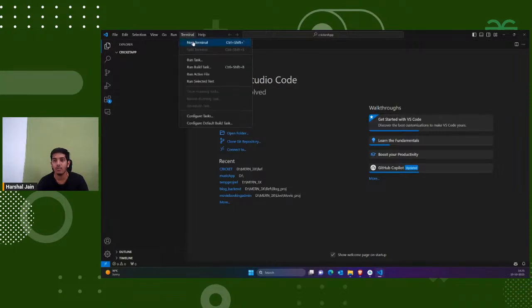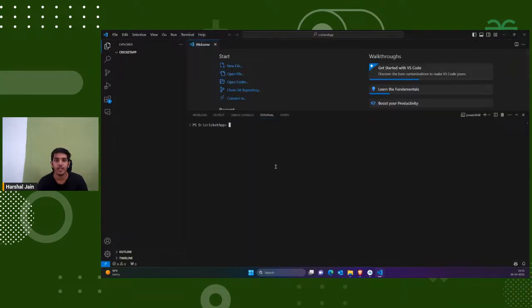Now guys, one more thing, you have to first of all check the version of Node.js. For checking the version of Node.js, we have a command, I think it's node dash v. Yes, you can see I got the version of Node.js. You have to check for this. This version might be an older version. You have to get the latest version, that is the LTS version, whatever it is.